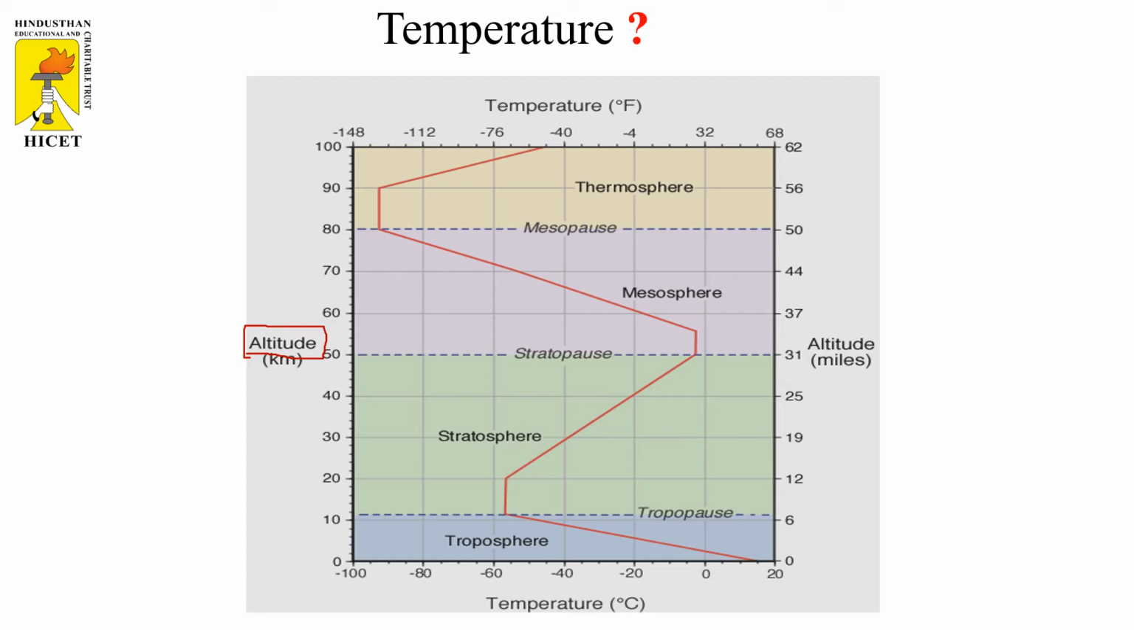So here we are going to discuss the temperature effect on this altitude. When the altitude is increasing, if we take the first region, it extends from 0 to approximately 11 kilometers. The temperature keeps on decreasing.